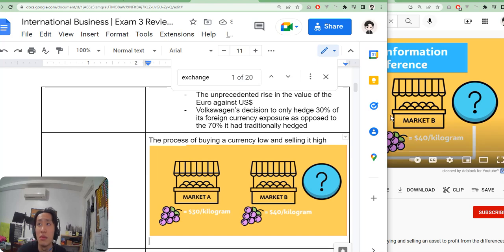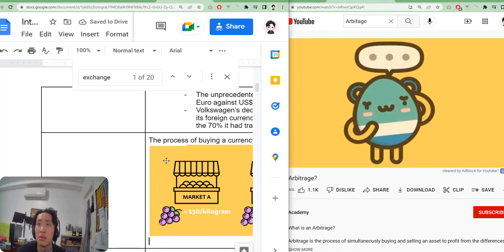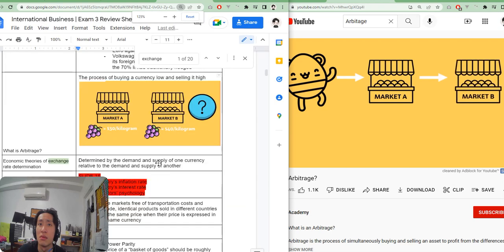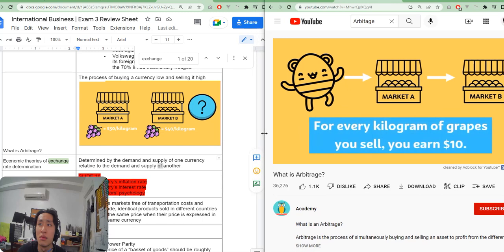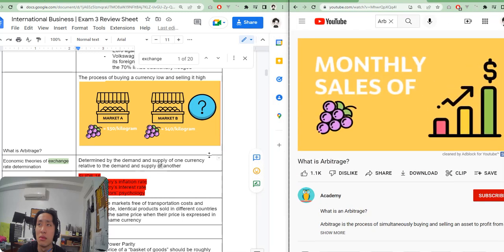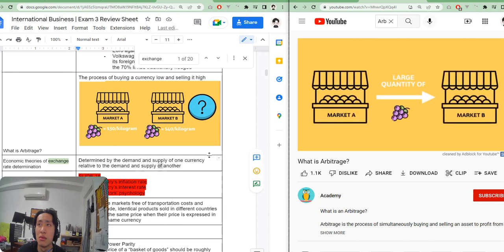As a smart businessman, you decide to take advantage of this. So, every morning, you go to Market A to buy the berries at a cheaper price, and go to Market B to sell the berries at a higher price. For every kilogram of berries you sell, you earn a risk-free profit of $10 from the price difference in the markets. In fact, in the next few months, you became so successful that you start buying large quantities of berries in Market A and selling them in Market B.